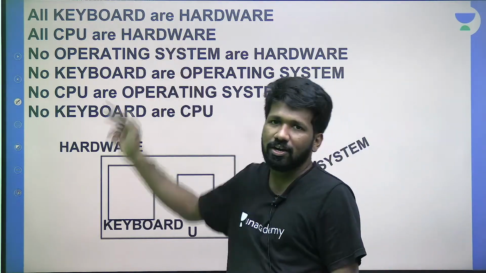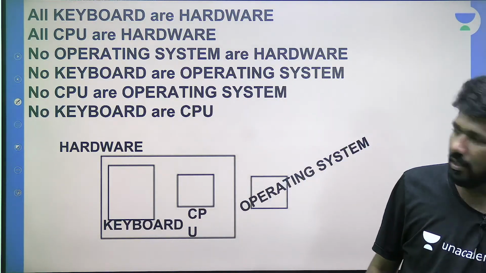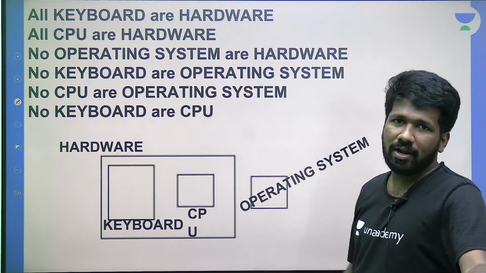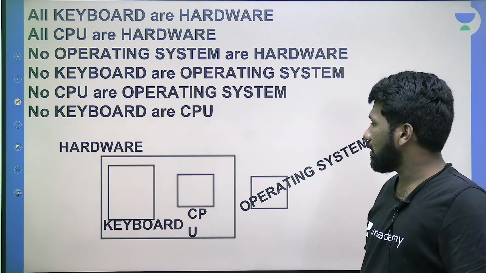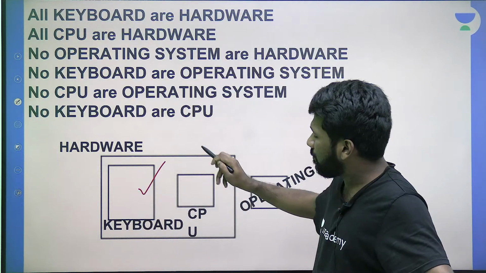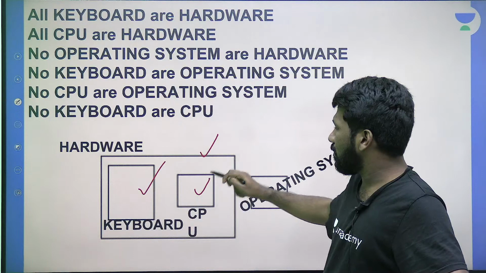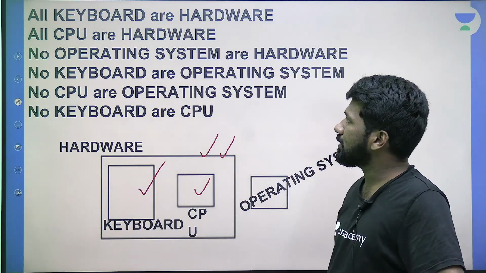All keyboard are hardware, na? Because keyboard is a hardware only. And all CPU are hardware, that is also correct. So all keyboard are hardware means keyboard will be inside hardware set. All CPU are hardware means CPU will be inside hardware set.